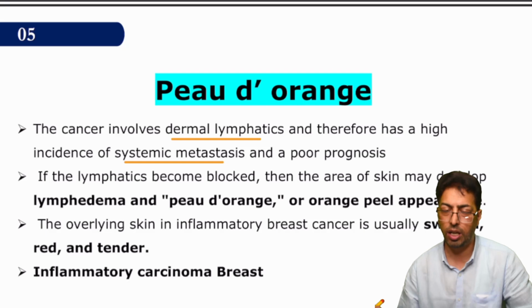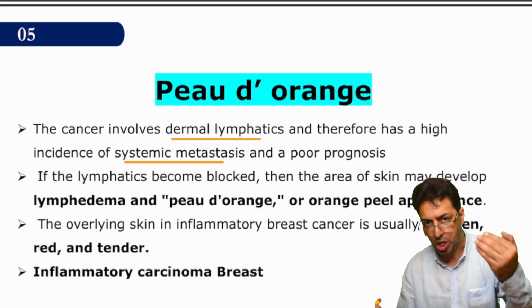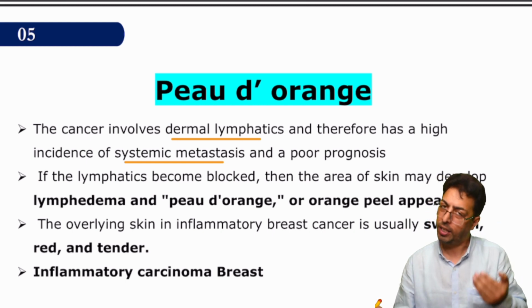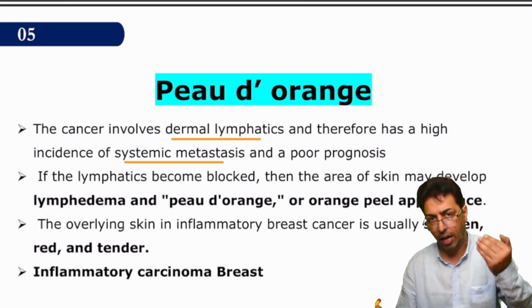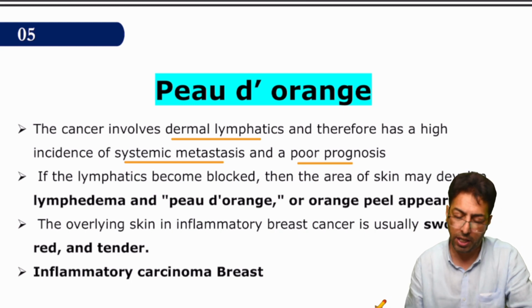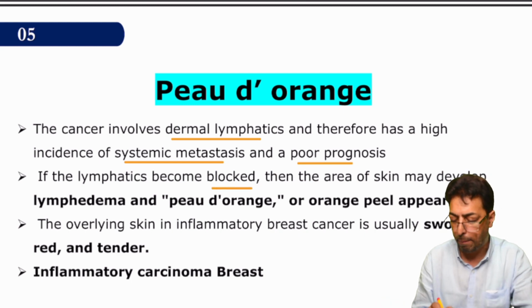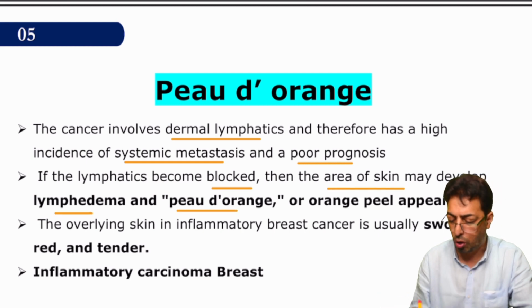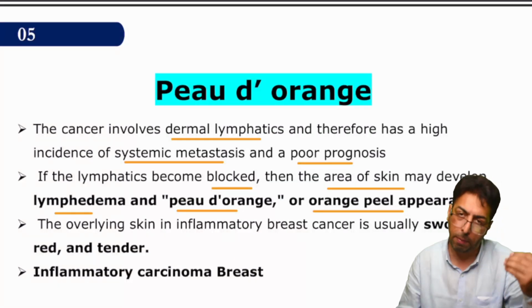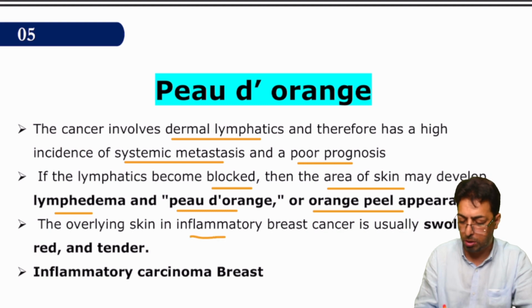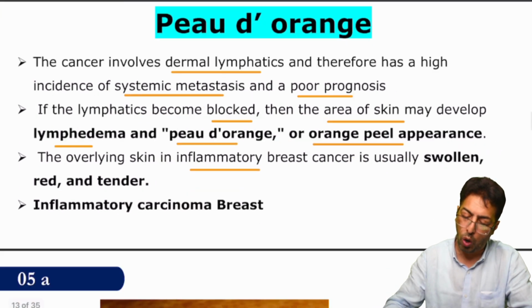So when we examine a patient's breast and the breast itself shows peau d'orange, that might indicate a stage of breast cancer which is a bit advanced, and might indicate poor prognosis in many cases. This means the lymphatics have been blocked and the area of the skin has developed lymphedema and peau d'orange appearance, or orange peel appearance. It is characteristic of breast CA, especially what I just mentioned, the inflammatory breast CA. So what is this peau d'orange appearance?